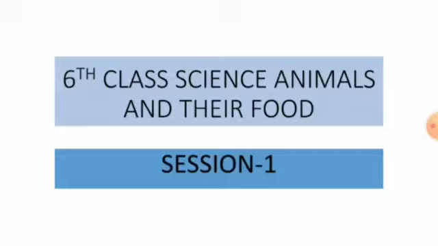Explain the food habits of different animals. Classify the organisms based on their food habits. Differentiate modes of getting food by different animals. Relate different phenomena based on adaptation of animals with their food habits. Explain the interrelation of plants and animals through food chain and food web. Let us enter into the lesson.